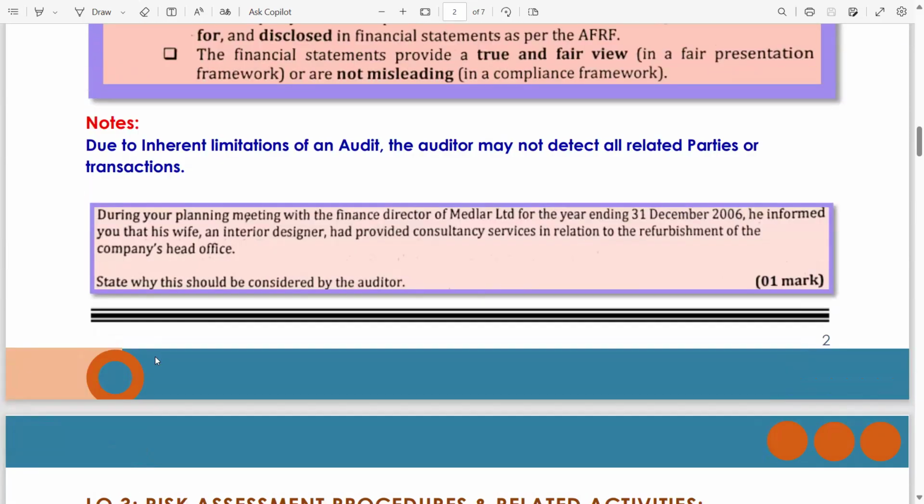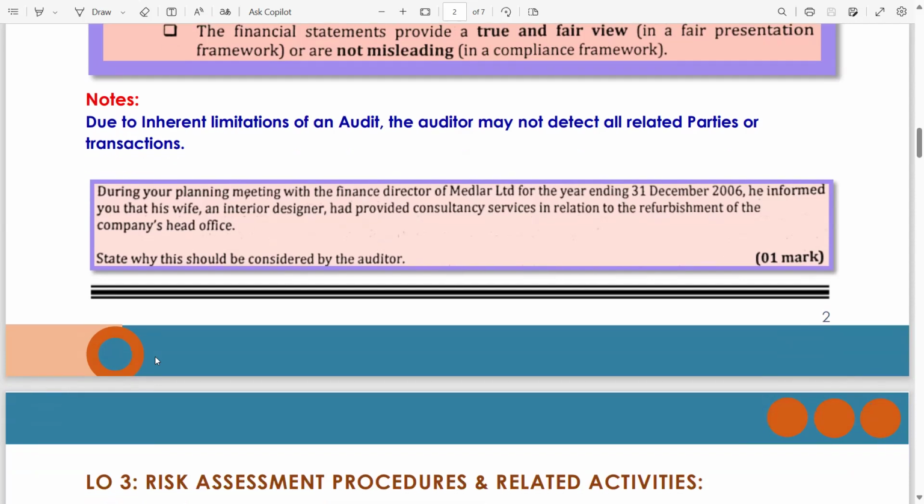Now there is a note. Due to inherent limitations of an audit, the auditor may not detect all related parties or transactions. Yes, why? Because we have studied from day one that we as auditors perform audit based on samples. If you do not know about sampling, you can refer to my lectures under the AA playlist. There are complete ISA and chapter-wise lectures which you can watch from the AA playlist.